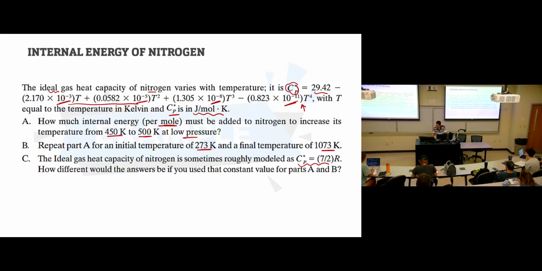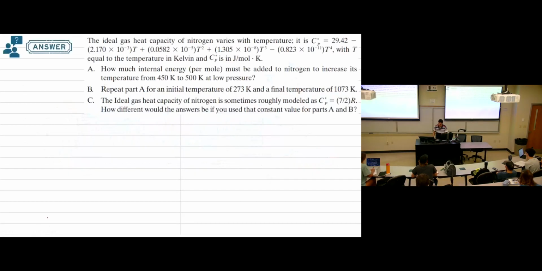So what will we do in this one? If we start solving, for requirement A we have an ideal gas. This means we have the equation dU equals Cv dT.